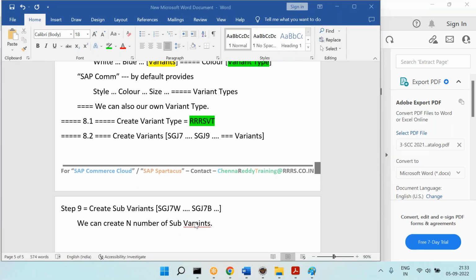Now let me cover one point here as we are talking about the variants. SAP Commerce by default provides variants, right? So what are the variants? Color, size, and one more thing is what? Style, and so on.